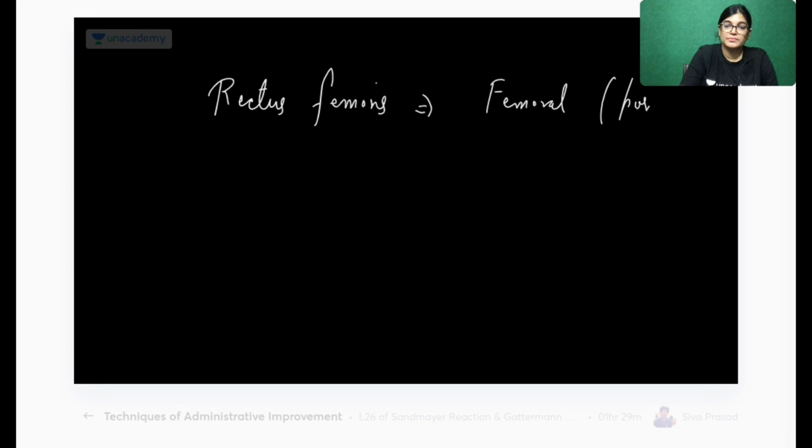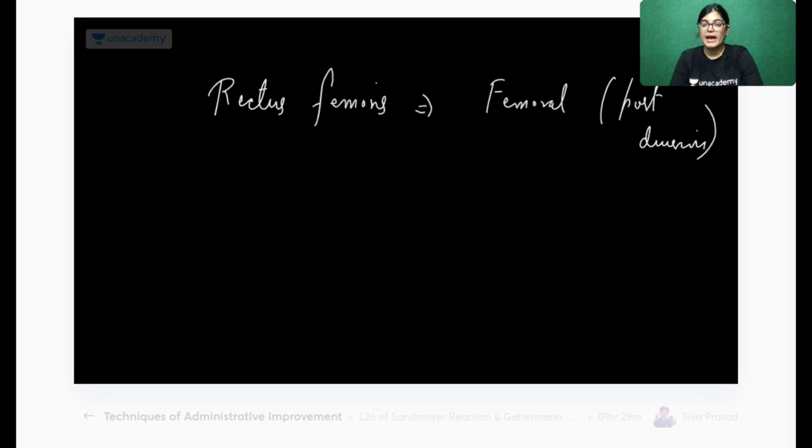Next point about rectus femoris to be known is the nerve supply and action. Nerve supply is again femoral nerve, only by posterior division. Action: all the quadriceps femoris muscles, what action do they cause?